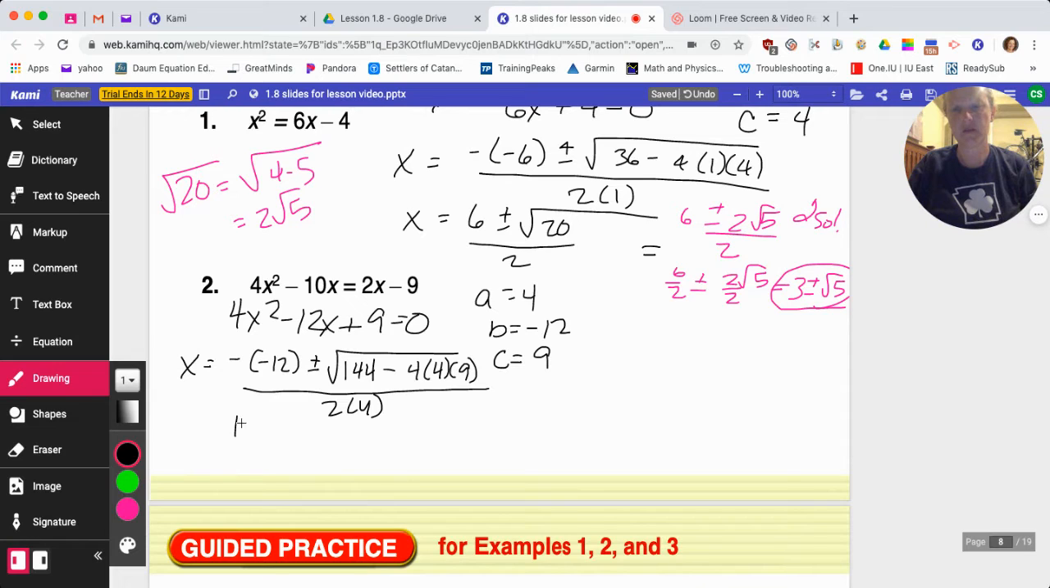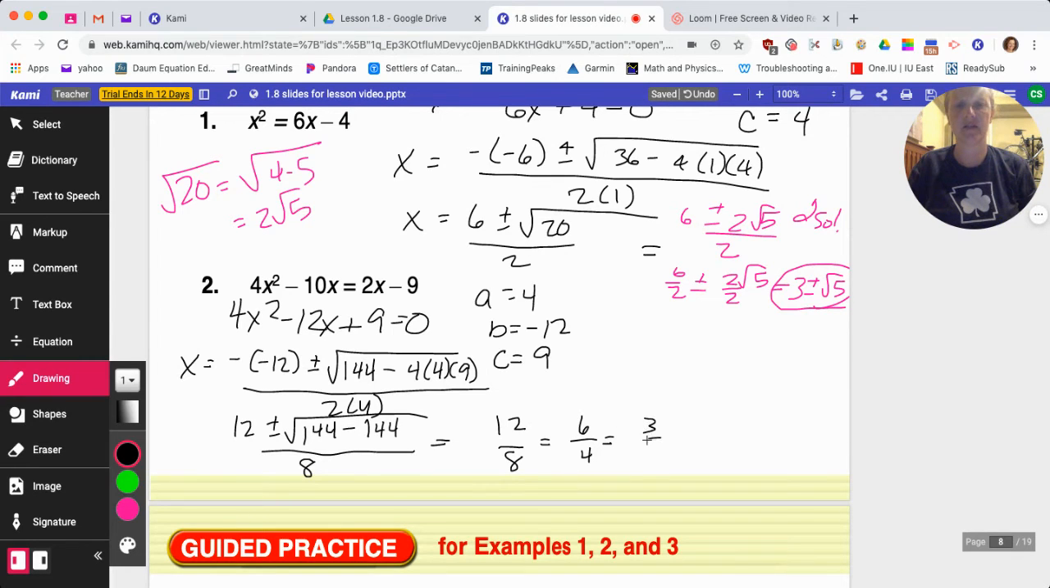That simplifies to 12 plus or minus the square root of 144 minus 4 times a times c, which is 144. Shocker, I know. All over 2a. So that's 0. I get an answer of 12 over 8, which simplifies to, let's divide both by 2, 6 over 4, which simplifies to 3 over 2. So that means I only have one solution, at 1.5, because underneath the radical was 0.